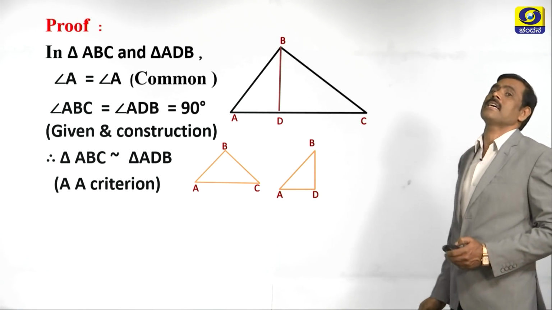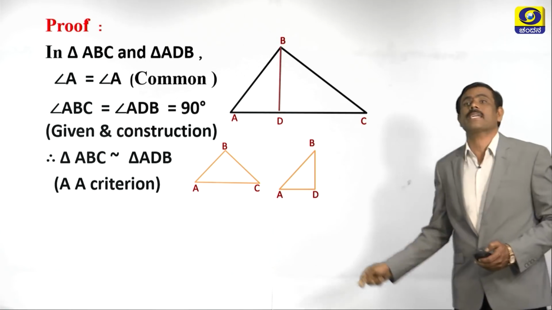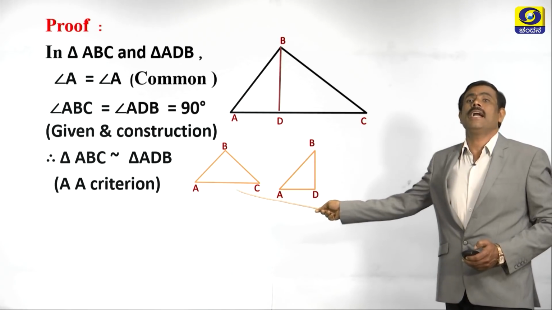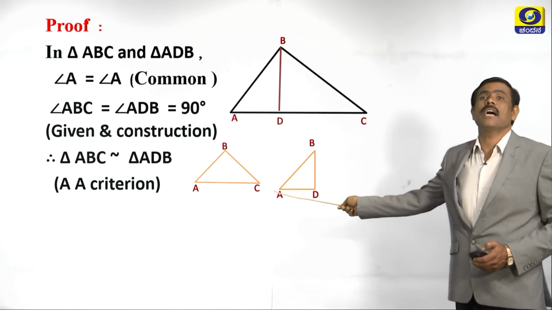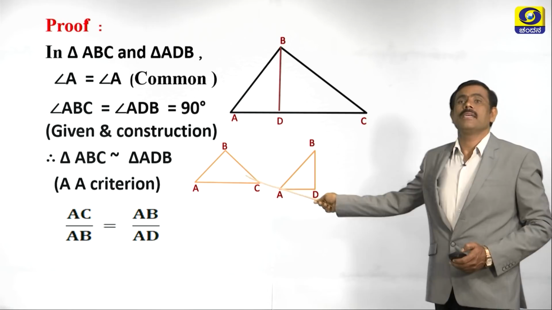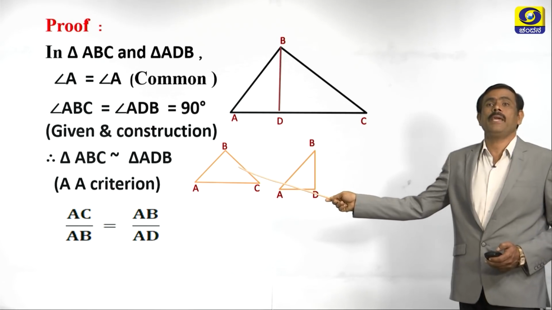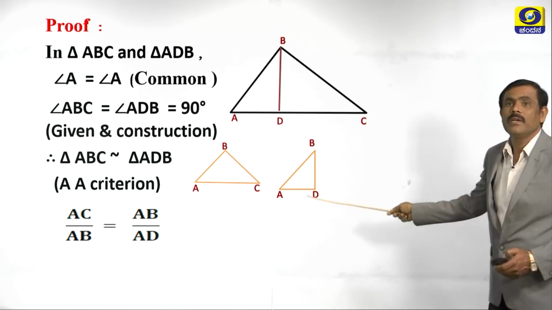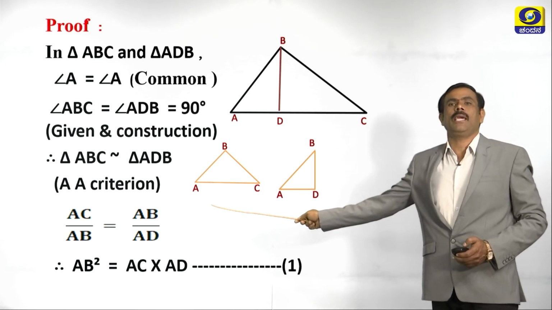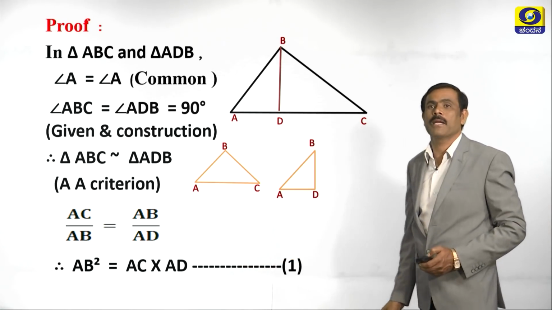If these two triangles are similar, the reason is the AA criterion. If two triangles are similar, the ratio of their corresponding sides are equal. Which are the corresponding sides here? AC and AB are the corresponding sides, and also what is the next side? AB is corresponding to AD. So, here AC by AB is equal to AB by AD, AB of this triangle, AD of this triangle. On cross multiplication, we get AB into AB, AB square equals AC into AD. Let us call this point number 1.